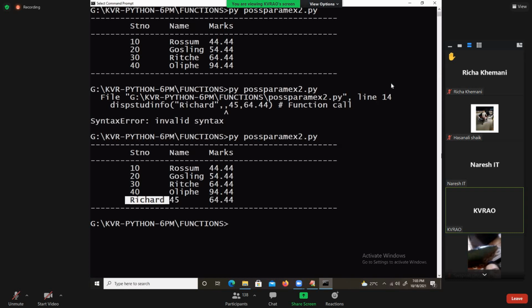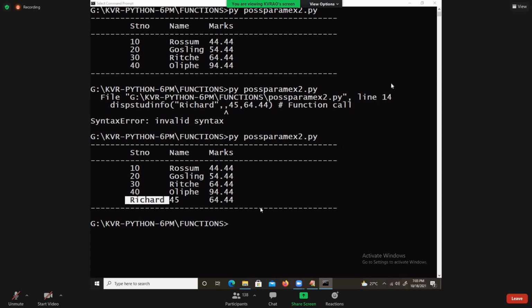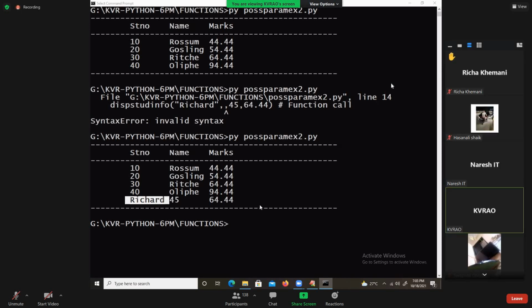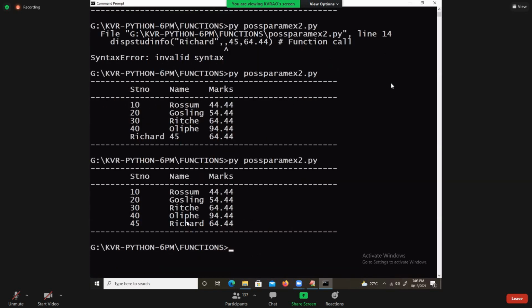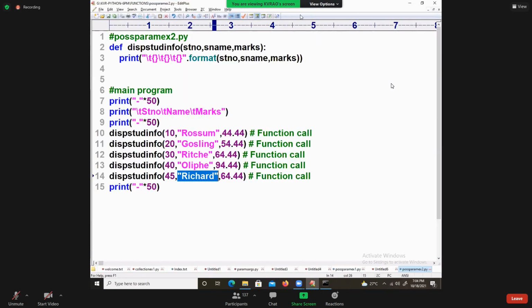Now I'm going to say something like this. Execute this function, and then try to observe it. I got it, Richard, I got like this. Dear students, am I clear about this mechanism? Very good. This is called which mechanism? Positional parameter passing mechanism.